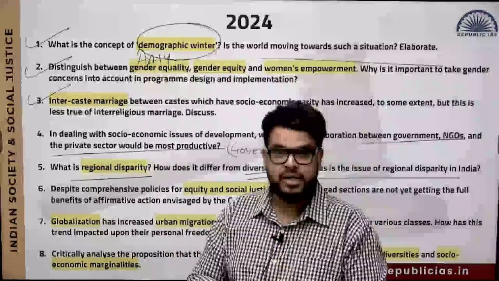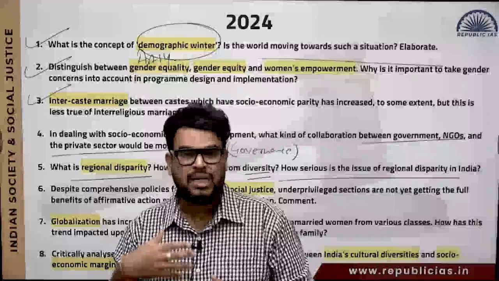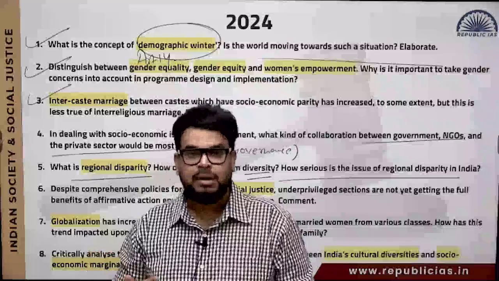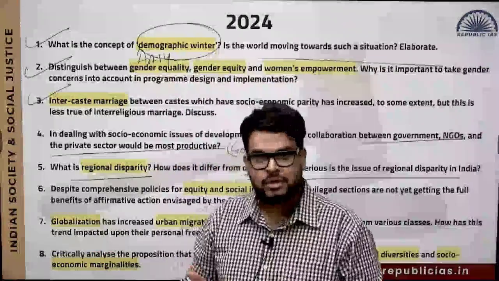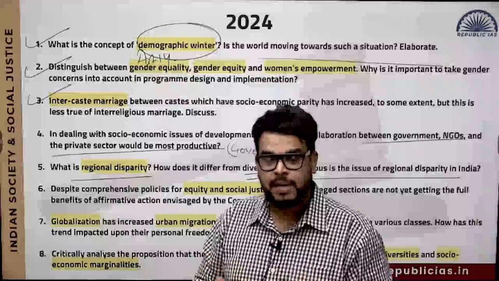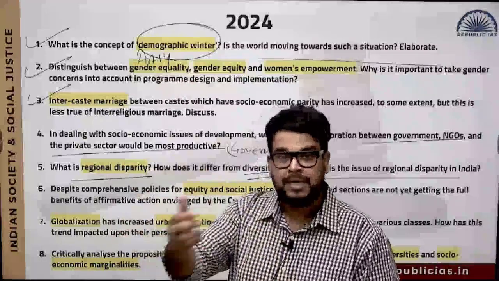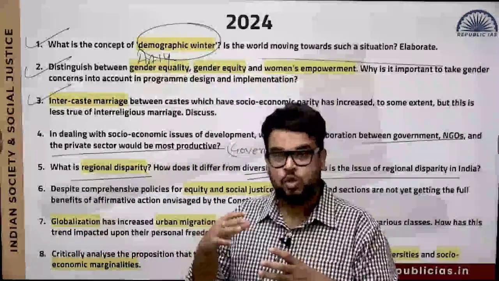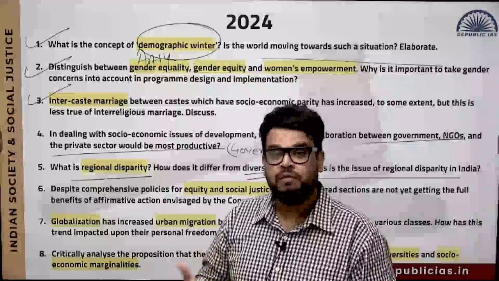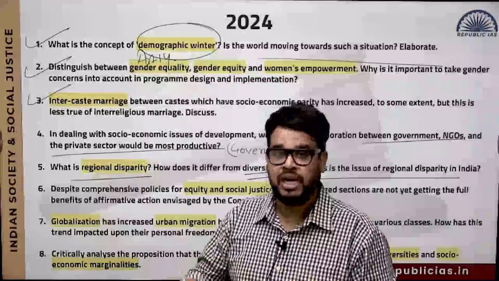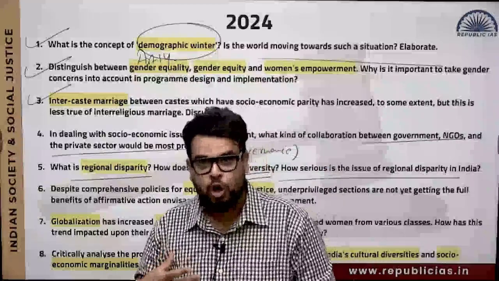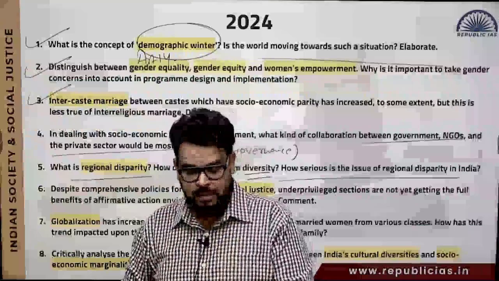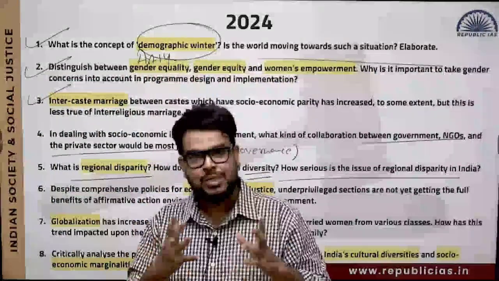So we will try to understand what regional disparity is and the reasons behind it, and why people are coming to Delhi. People come to Delhi because there are a lot of opportunities. You will never see people going from Delhi to Bihar, or to the northeastern part of India, for a job. Why? Because in those places you may not have proper job opportunities, and in regions where there are not many jobs, people rely on government jobs. That is why in Bihar, people are inclined towards preparing for a government job.